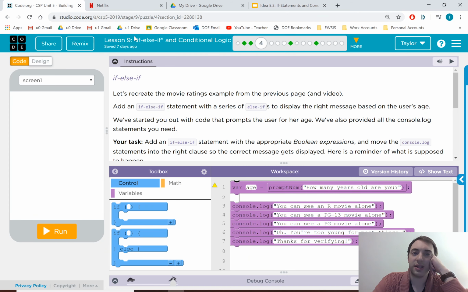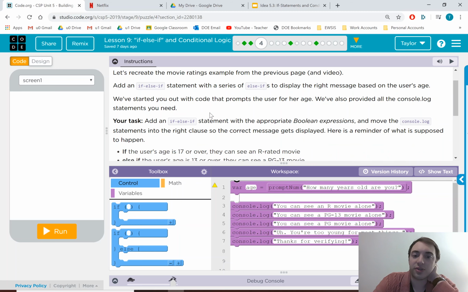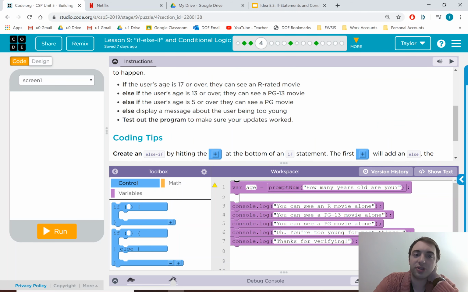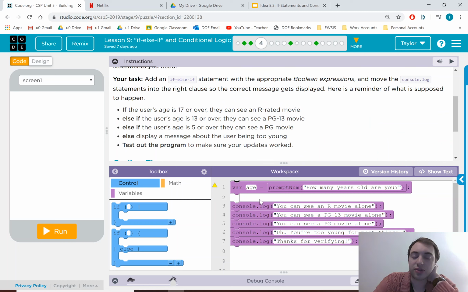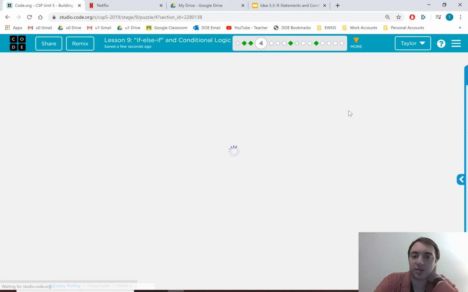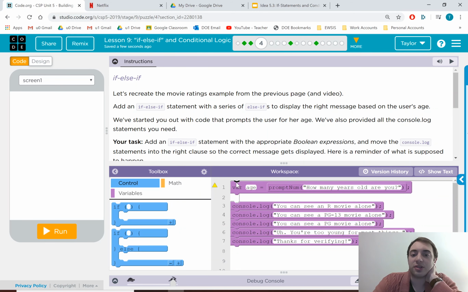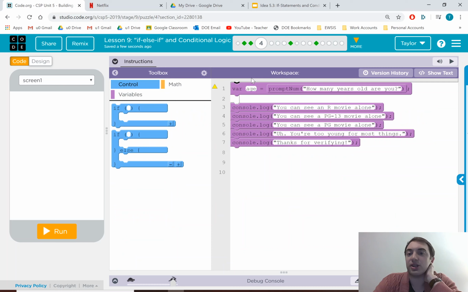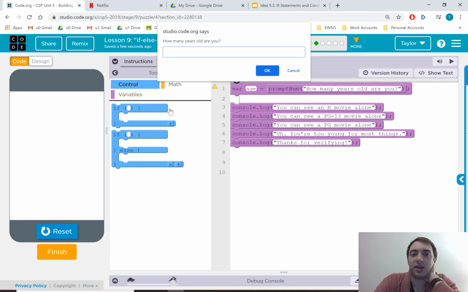So in unit 5, lesson 9, number 4, if else if, the goal for this first one is just to practice it. So you take this code, let me make sure I didn't accidentally change it at all. You're given a prompt for an age. If you run this, it's going to say, how many years old are you? Wow, that is a very confusing sentence. But I'm going to say my age of 109.